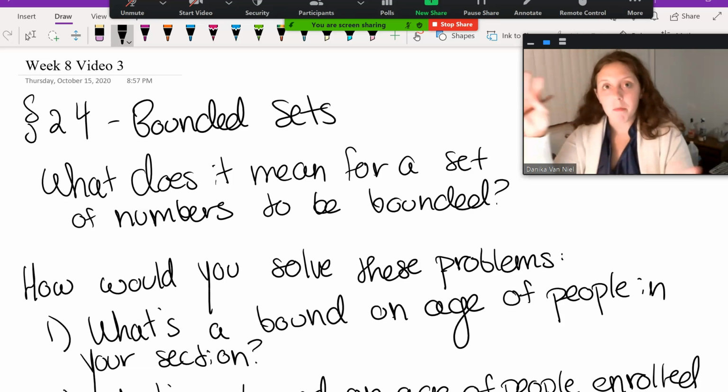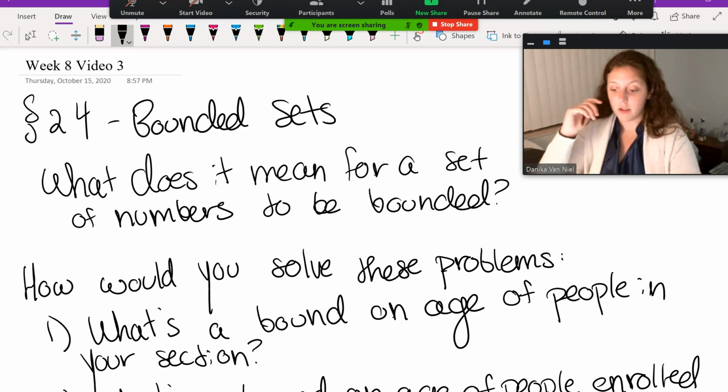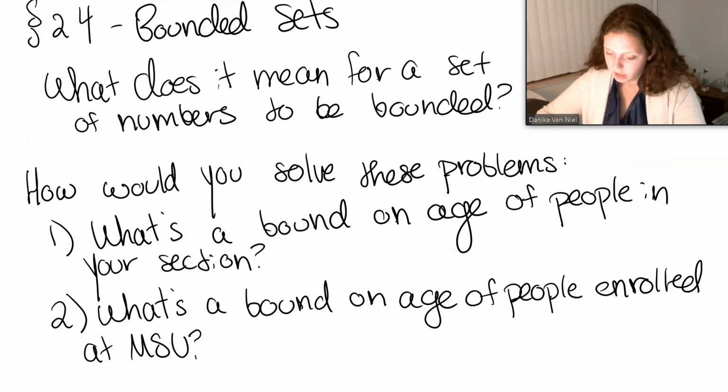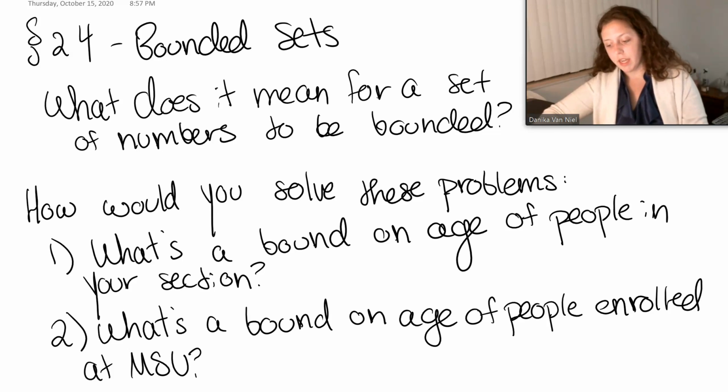Okay, so maybe on a pad of paper or something, or maybe just talk out loud. I really do, this is a great exercise. Try to talk out how you would figure out a bound on the age of people in this class. So Math 299 or your section. Okay, so after you've done that, now try to figure out what's a bound on the age of people enrolled at MSU.